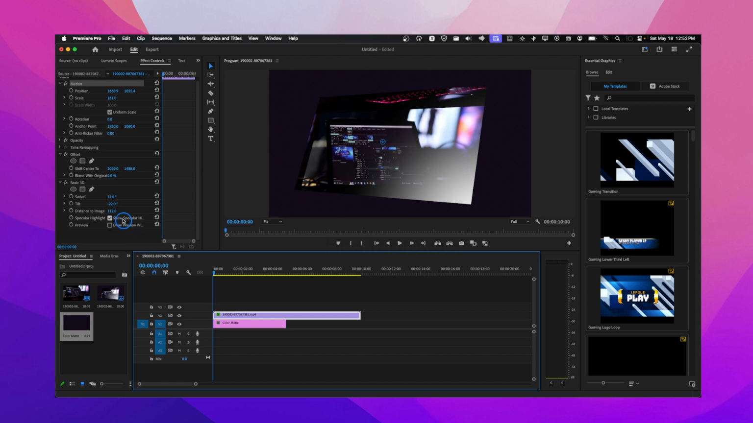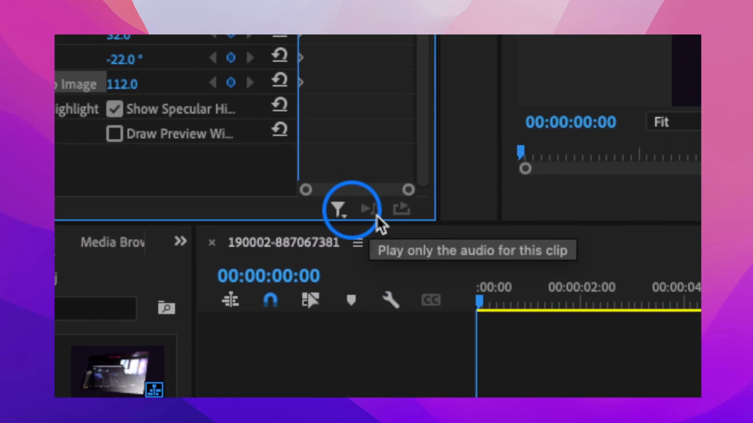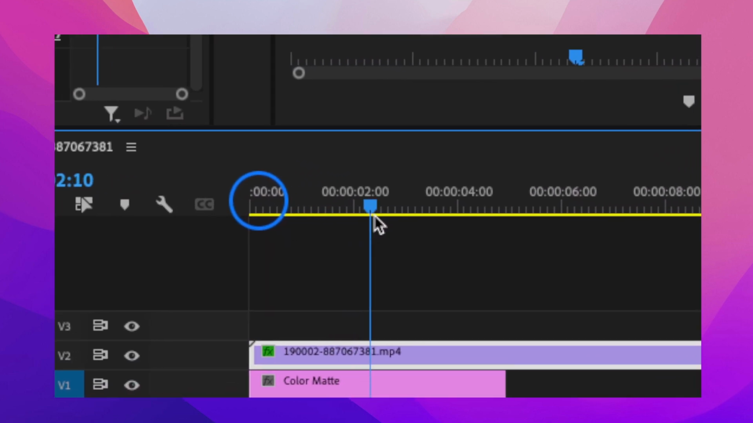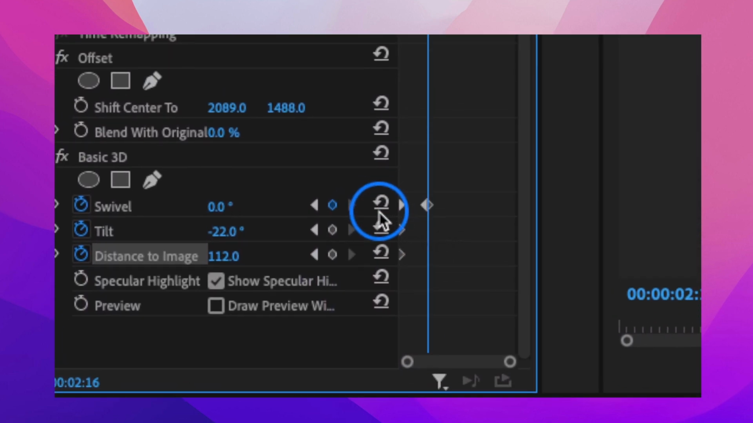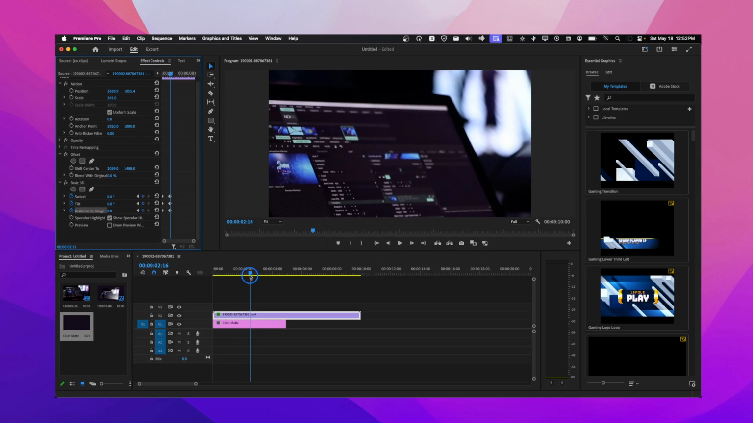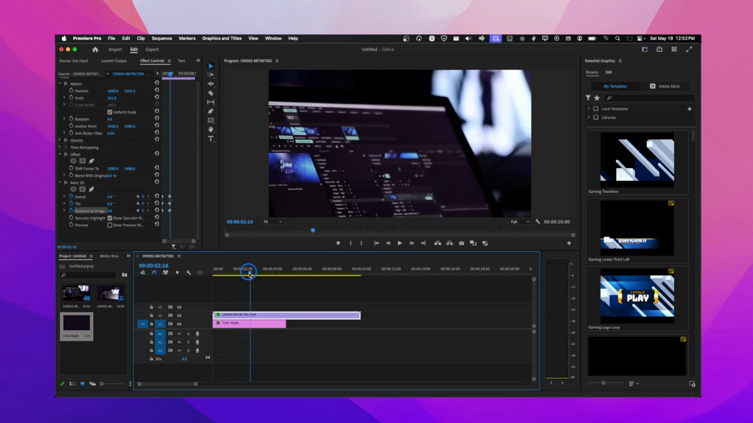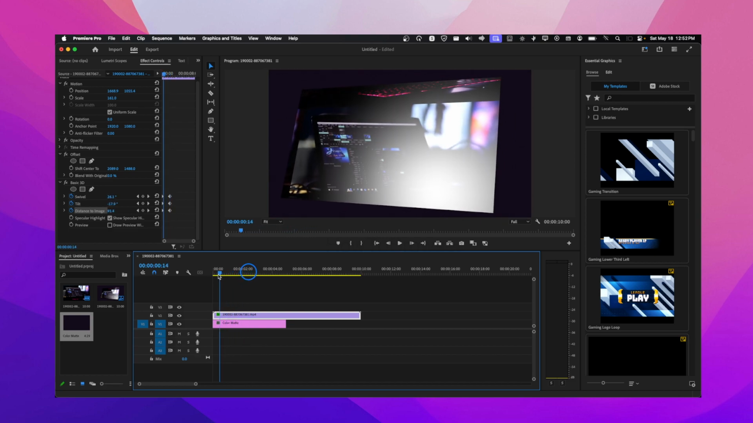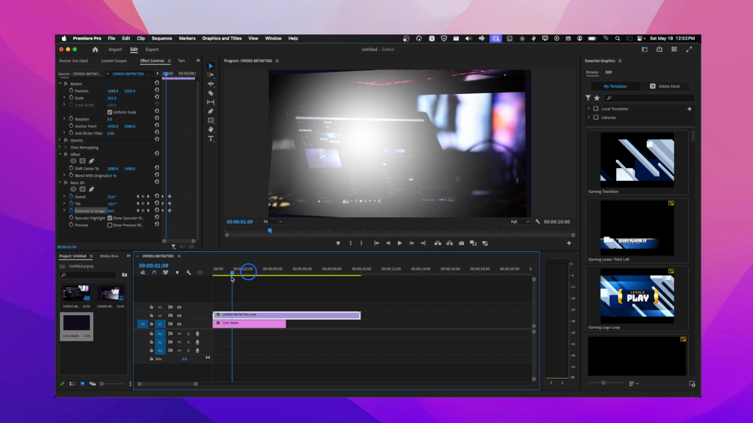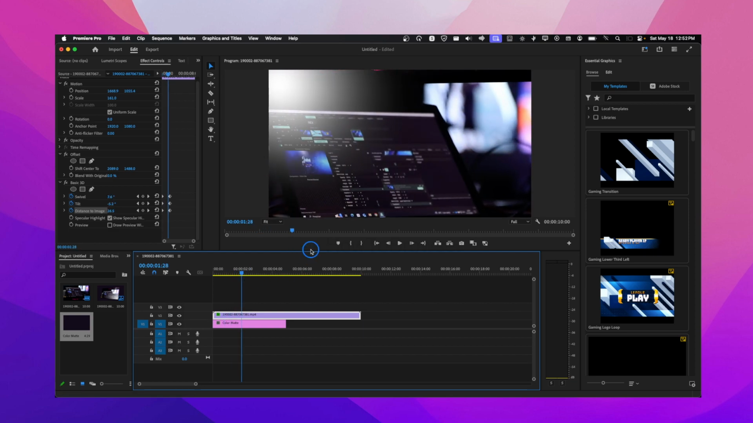We can also add some animation. So here we can enable these keyframes, then move a couple of keyframes, and then just reset this. Then we have this. Now I know it's not really super edited, but you can do much more.